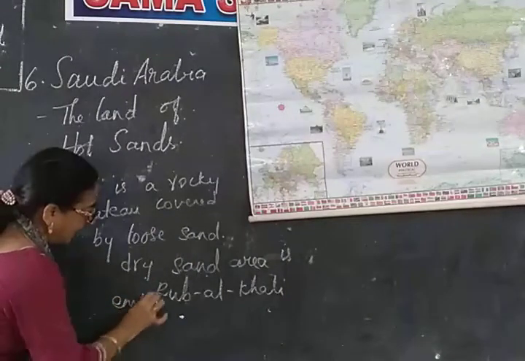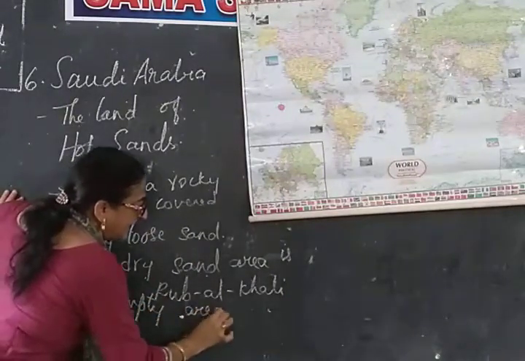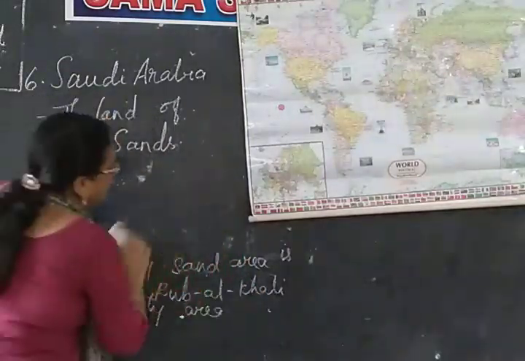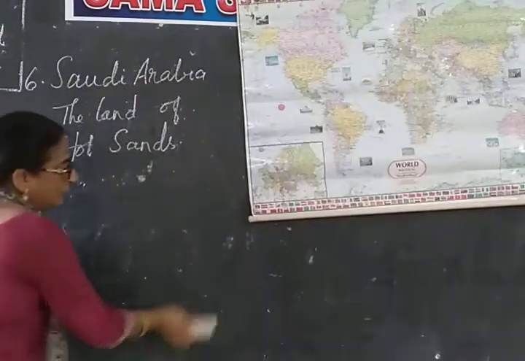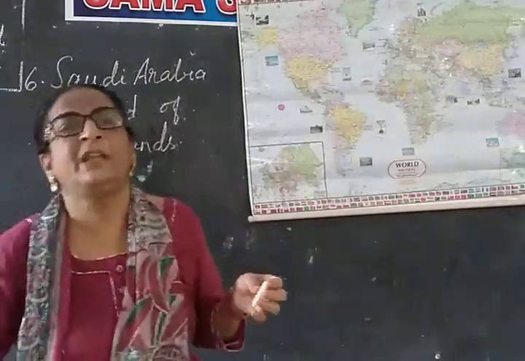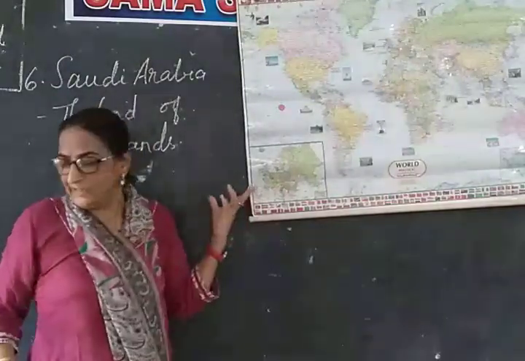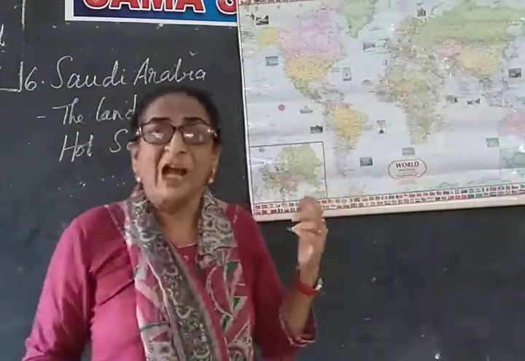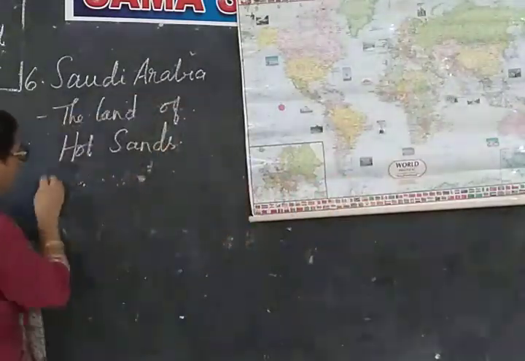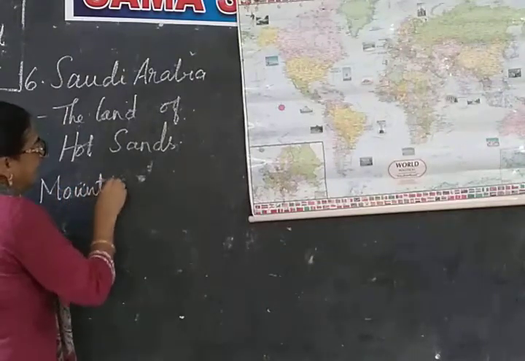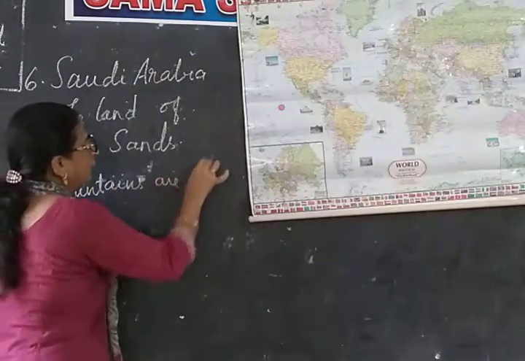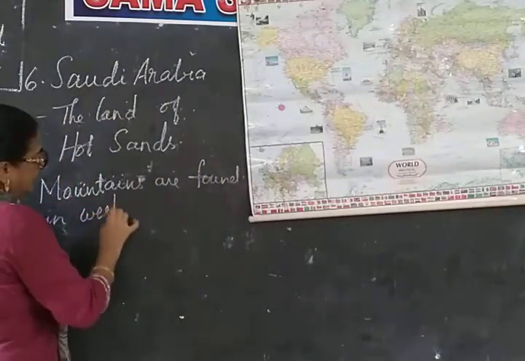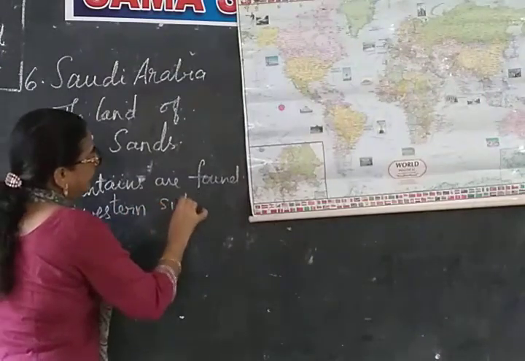What do you mean by Rabbal Khali? Rabbal Khali means empty area. So it is a rocky plateau covered by loose sand, and it has a large empty area, and that area is said to be the Rabbal Khali. So the mountains in this area are found on the western side. Where do you find mountains in this area? Mountains are found on the western side.